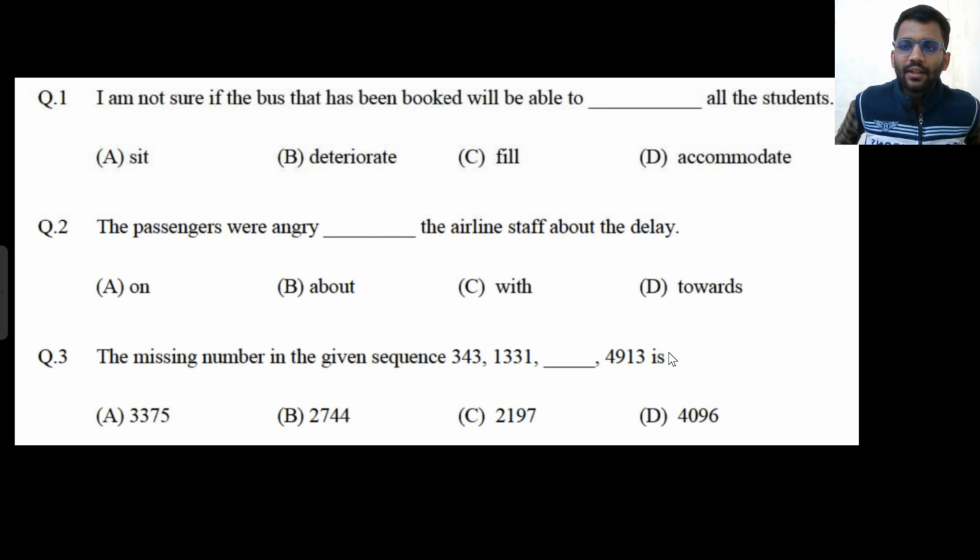Let's see this question. "I'm not sure if the bus that has been booked will be able to blank all the students." What do you think this person wants to say? That he's not sure if the bus will be able to hold all the students or not. So what would be the appropriate word? Accommodate. He's not sure if the bus he booked will be able to accommodate all the students.